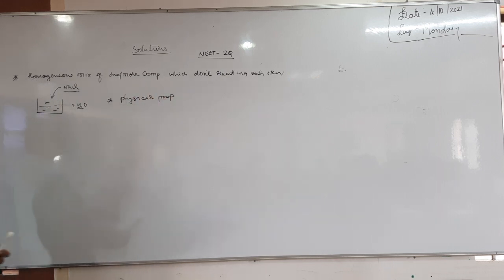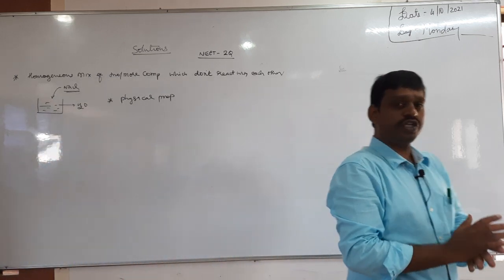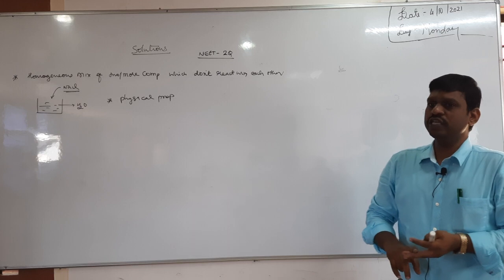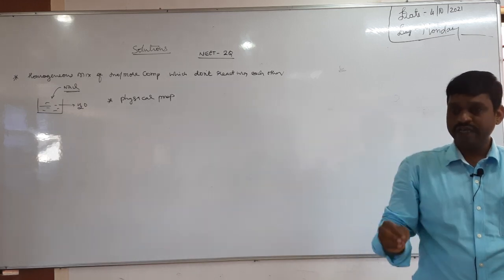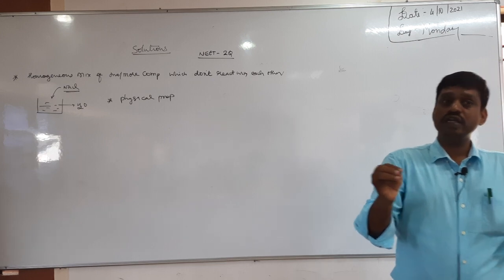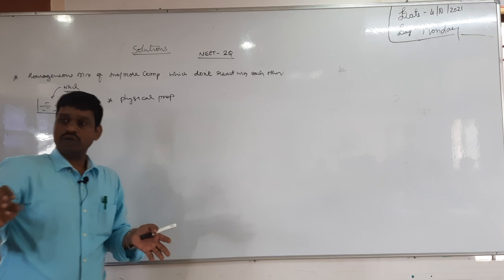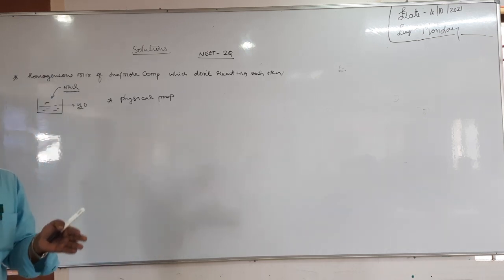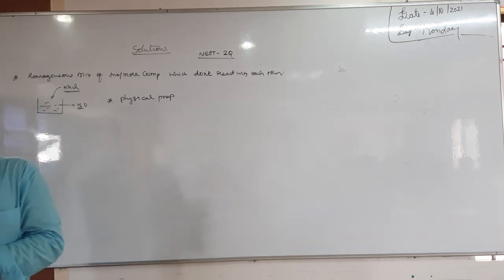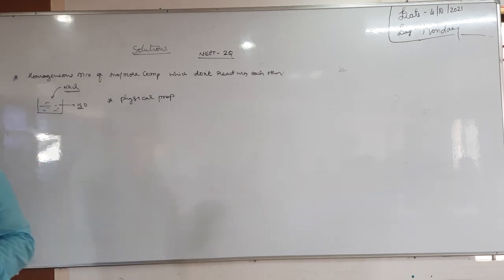Next, a solution should always be homogeneous. What is the meaning of homogeneous and heterogeneous? Homogeneous is a mixture in which the components are uniformly distributed, the constituent components have no visible boundaries of separation.